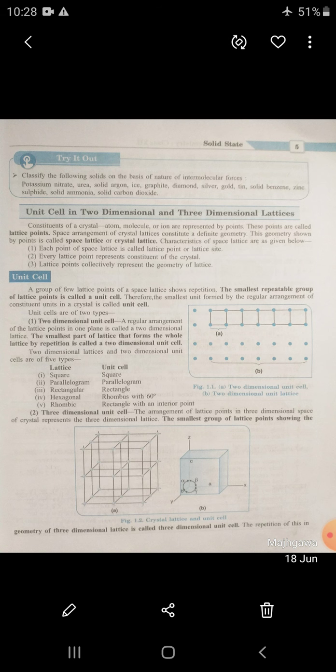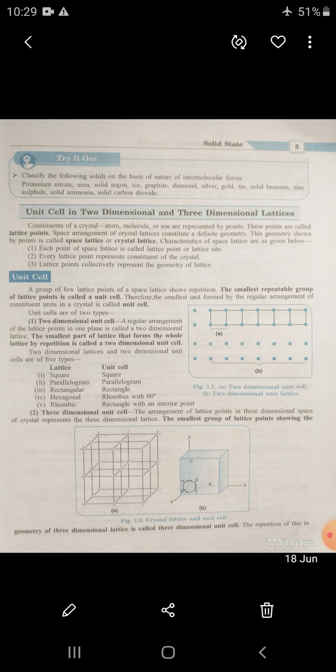Which type of force of attraction or binding force develops in the four types of solid? Electrostatic or Coulombic force of attraction in ionic solids. Covalent bonds develop in covalent solids. Weak van der Waals forces, meaning dipole forces or London forces, or sometimes hydrogen bonds, develop in molecular solids. Metallic bonds develop in metallic solids.